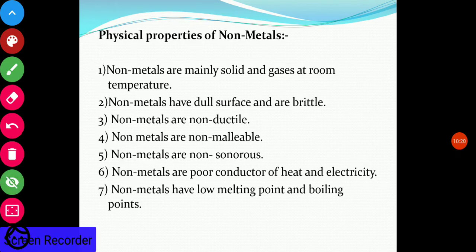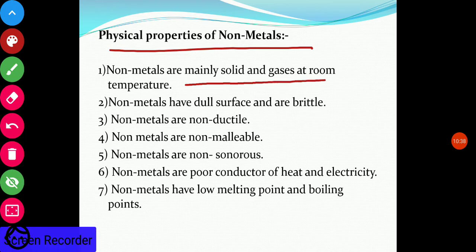Now let us discuss the physical properties of non-metals. Non-metals are just opposite in all the properties of the metals. Generally metals are shiny, but non-metals are mainly solid and gases at room temperature. Non-metals have a dull surface and they are very brittle. Brittle means very soft. That is why sodium, being a metal, is soft. That is the exception. Otherwise, non-metals are generally soft and brittle.